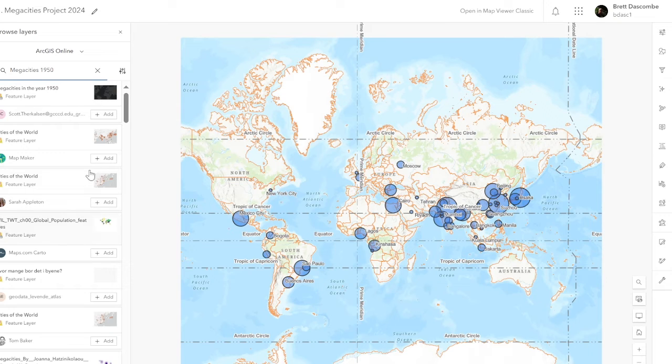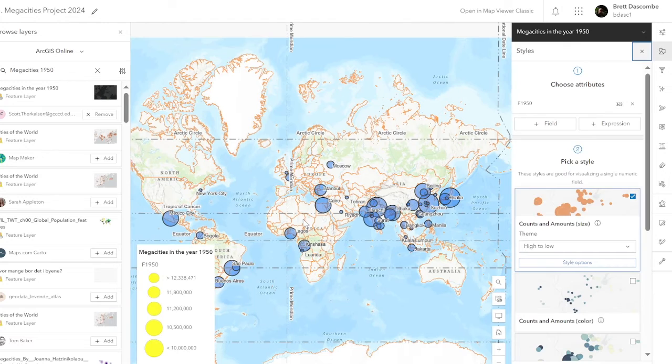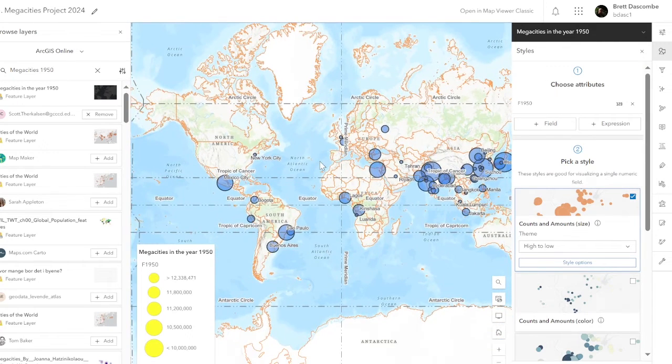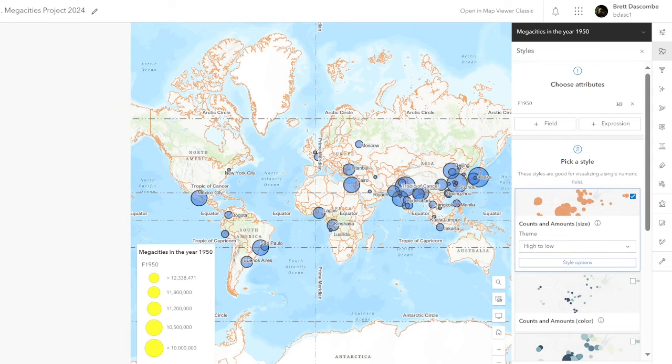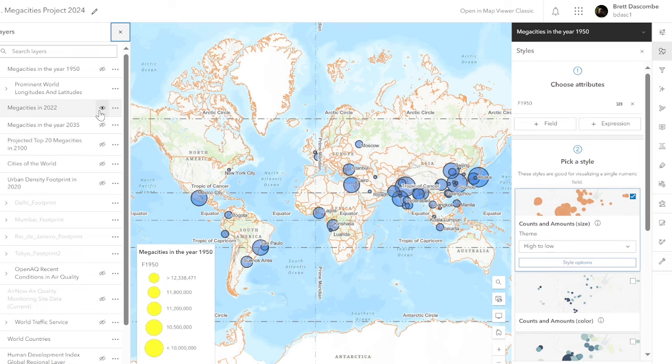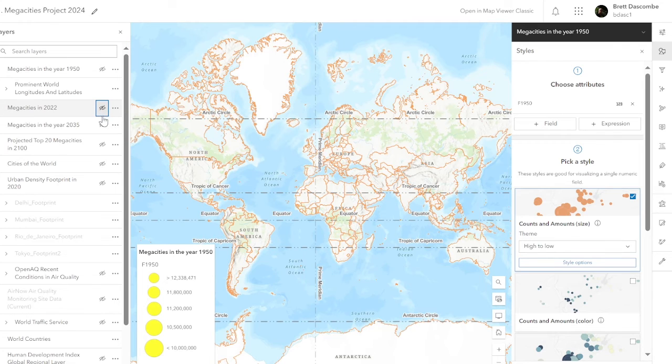You can see all the different layers here. If I add that, it will add 2 dots to the map. You can manipulate the data. Let's turn that off and let's see where those 2 megacities are. 1950, and we've got Tokyo and New York, of course we have.